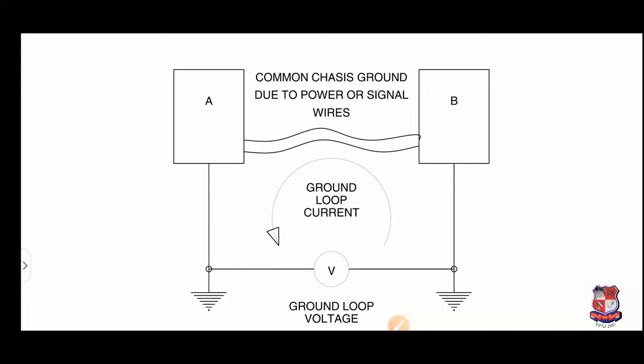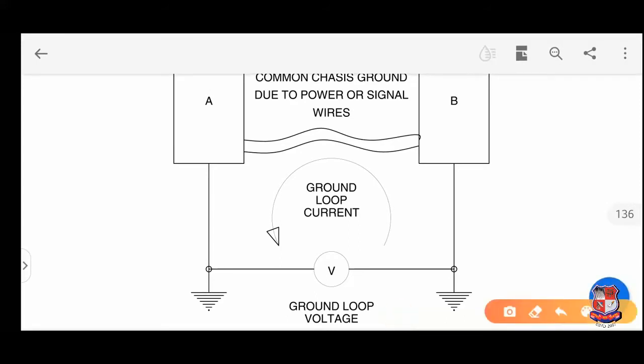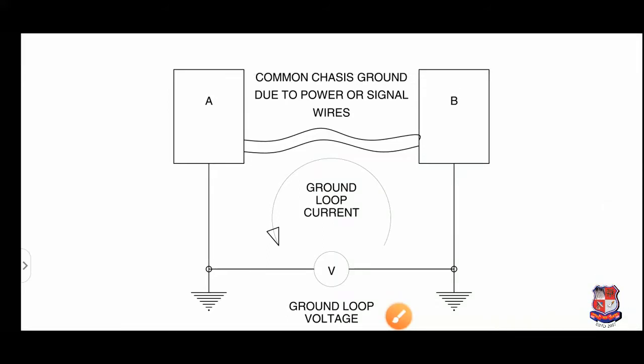So what will happen? Current might flow from either A to B or B to A, like this or like this, as per the potential. So why is this happening? Because both devices should be at a common ground potential, but this is not happening. That's why the ground loop voltage is created, and that's why the ground loop current is flowing.